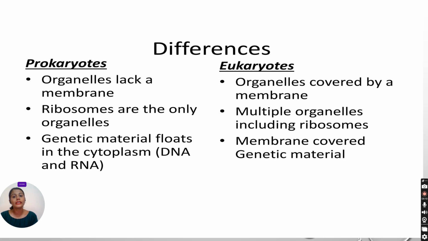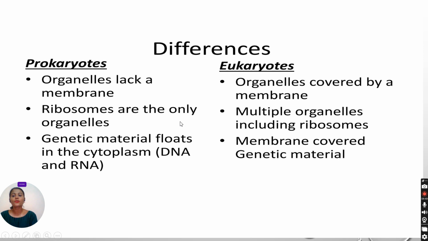Next, we will discuss the differences between the prokaryotic cell and eukaryotic cell. In prokaryotes, organelles lack membranes, but in eukaryotes, organelles are covered by a membrane. In prokaryotes, ribosomes are the only organelles. In eukaryotes, there are multiple organelles, including ribosomes. As we already saw, mitochondria, Golgi complex, lysosomes, etc. are seen in eukaryotes.